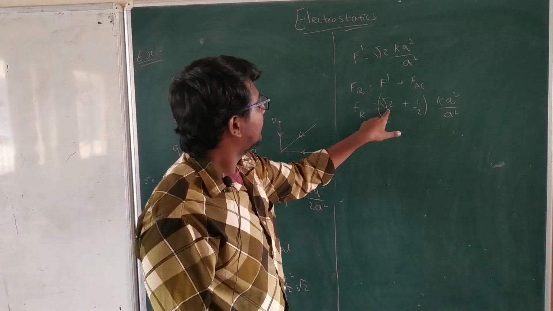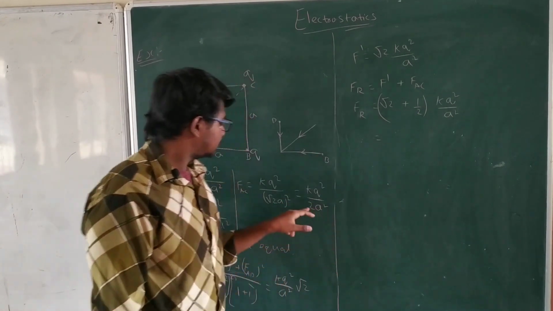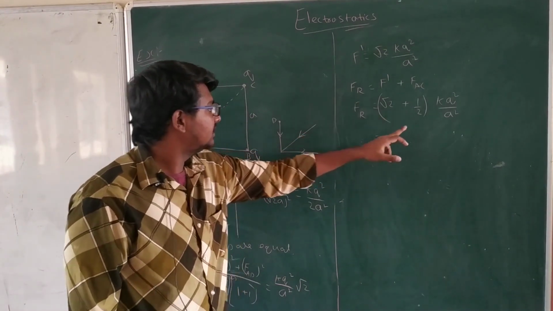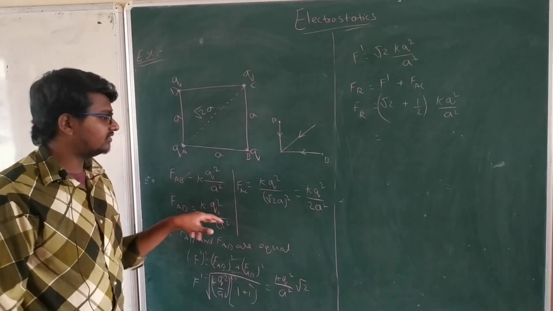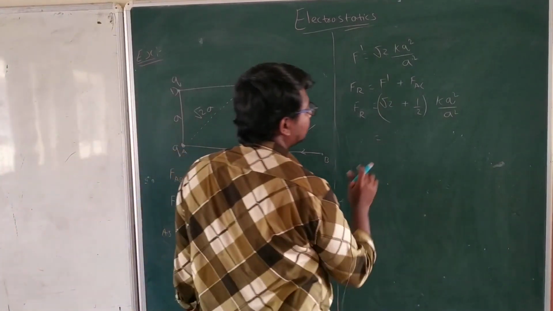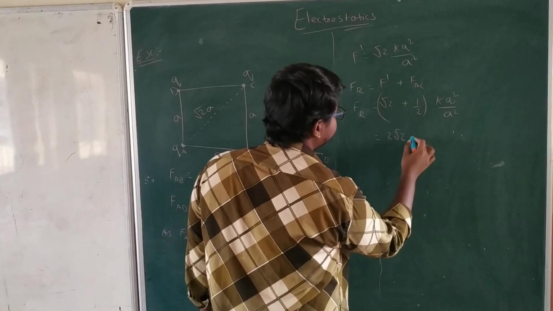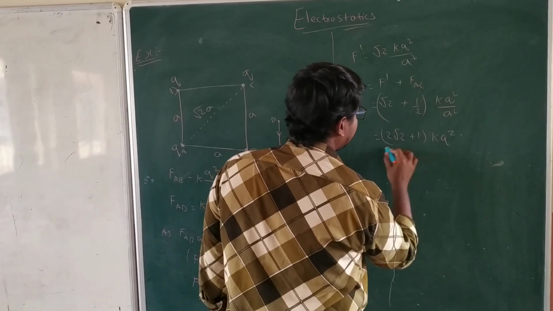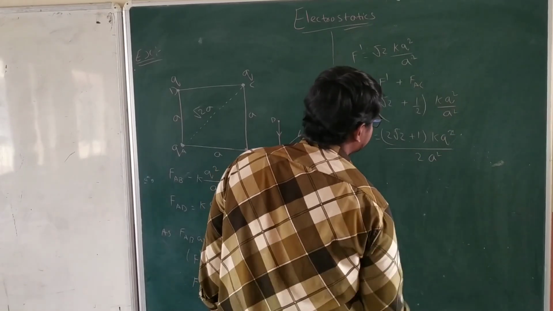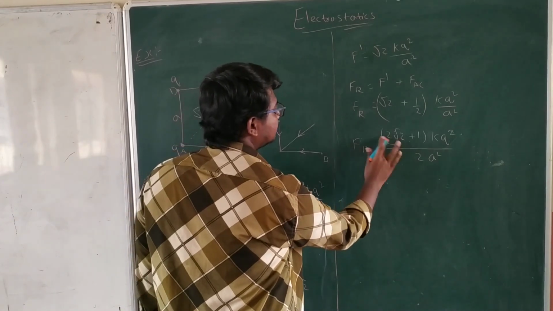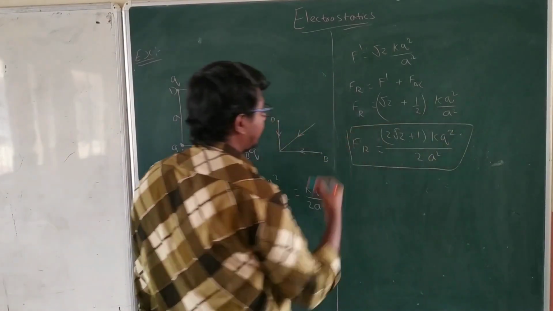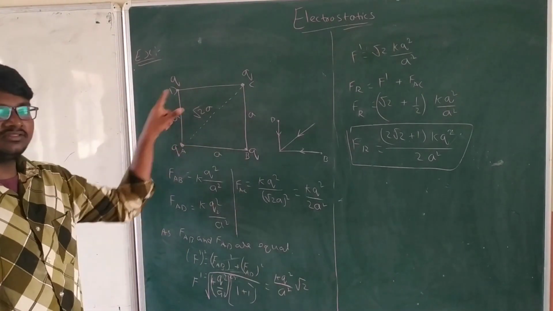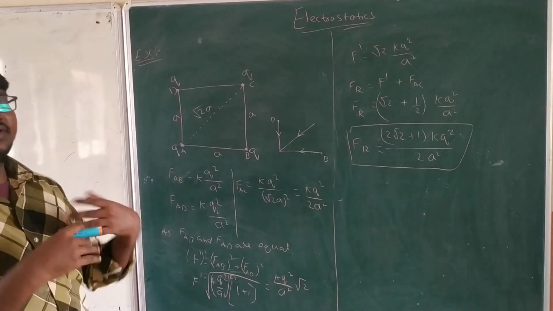FR is equal to root 2 plus 1 by 2; since 2 is in the denominator, we have taken 1 by 2 common, and K Q square by a square is common in each term. So root 2 plus 1 by 2 becomes 2 root 2 plus 1, into K Q square by 2 a square, which is the total resultant force acting on point A by the remaining three charges. Like this, so many examples we can discuss.